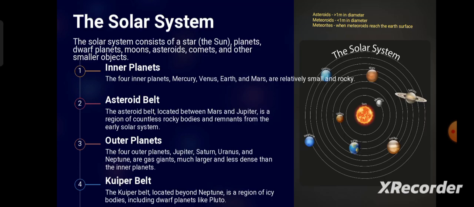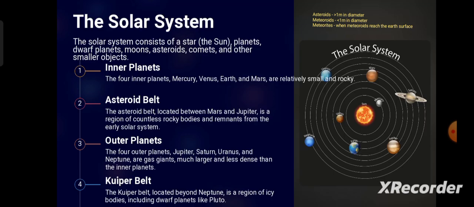And there is one more term, meteorite. What's the difference between meteoroids and meteorites? When a meteoroid falls and reaches the Earth's atmosphere or the Earth's surface, it is known as a meteorite.